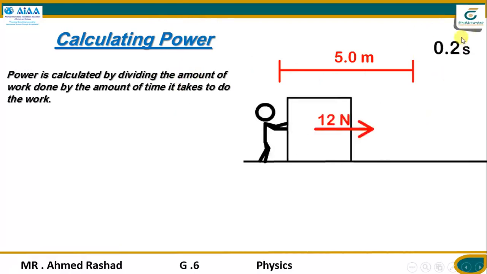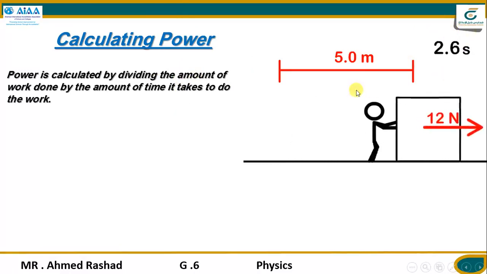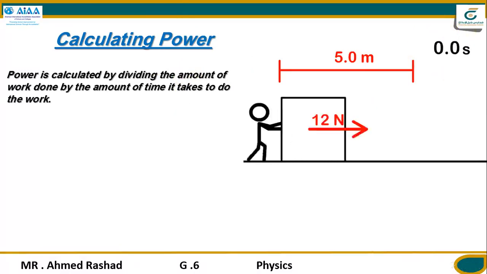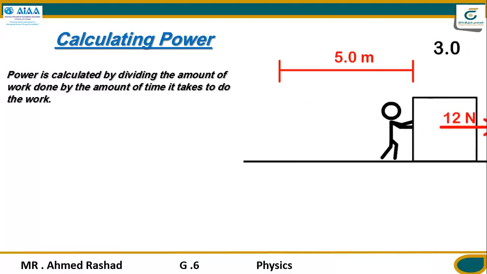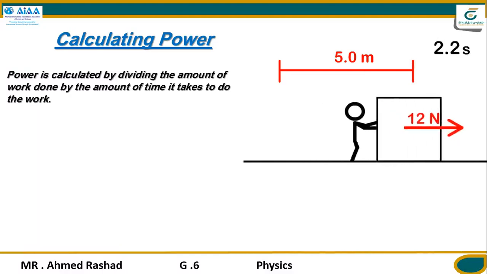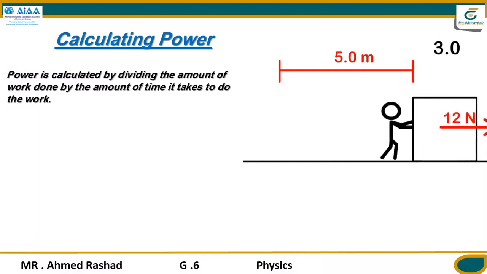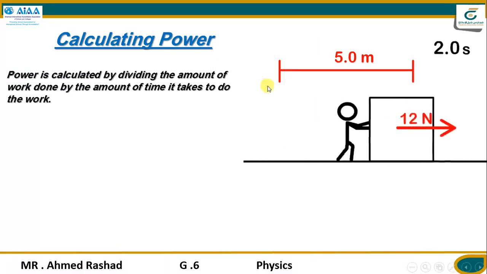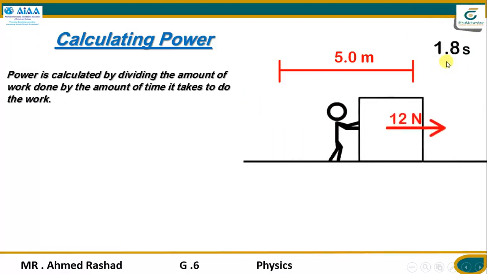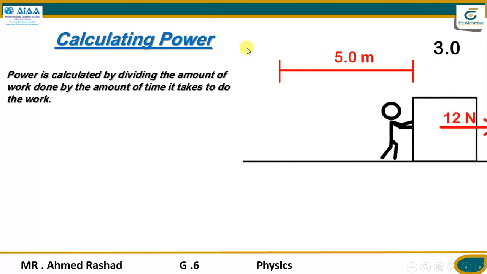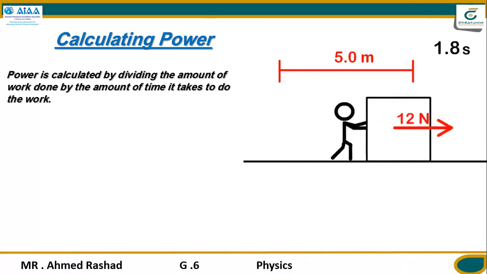So you can do it this way. You multiply first the newtons by meters and calculate the amount of work. After that, divide the number of work joules by the number of time seconds. So here, 60 divided by 3 seconds equals 20.